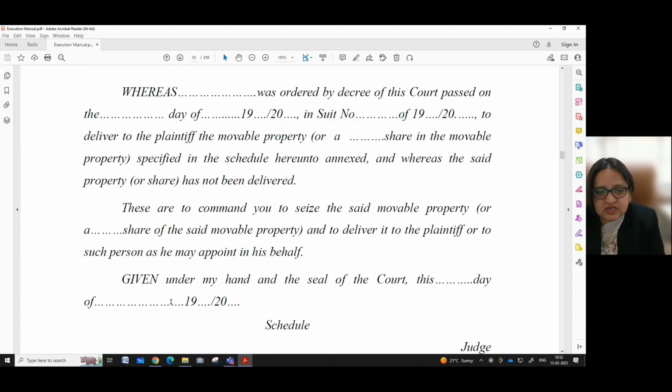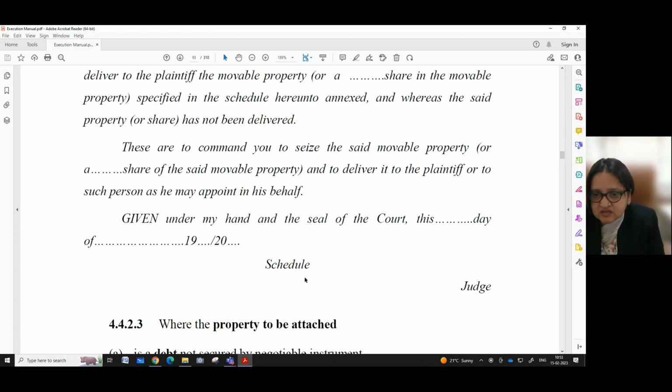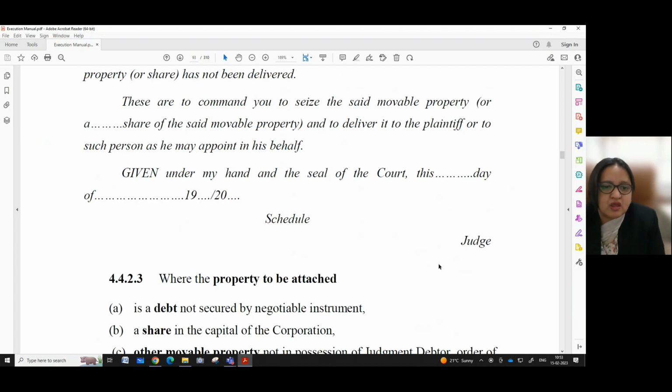the plaintiff or to such person as he may appoint in this behalf, given under my hand and the seal of the court, this dash day of dash 19/20. Here we have to write the date on which this warrant was issued. Then we have to annex the schedule, and then the signature of the judge is to be appended here.